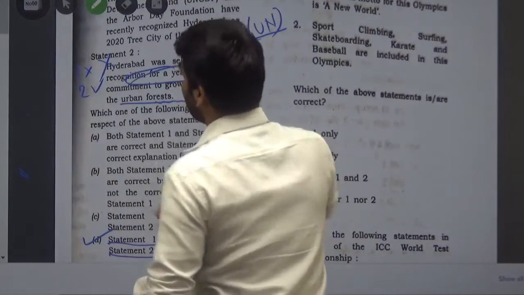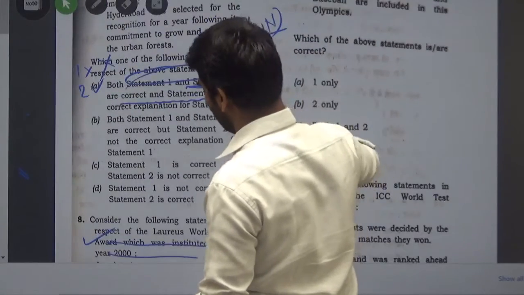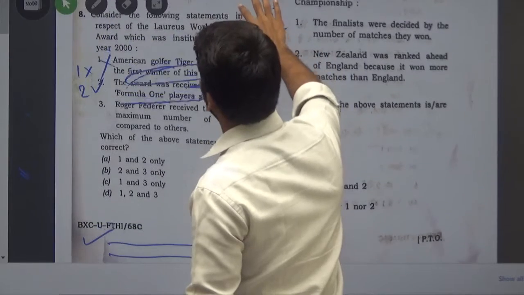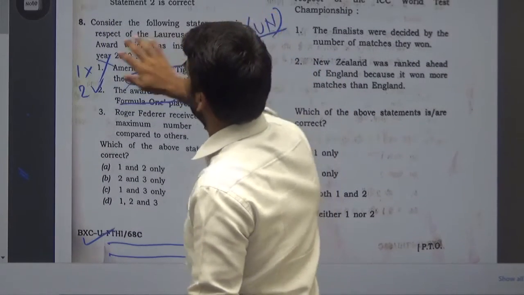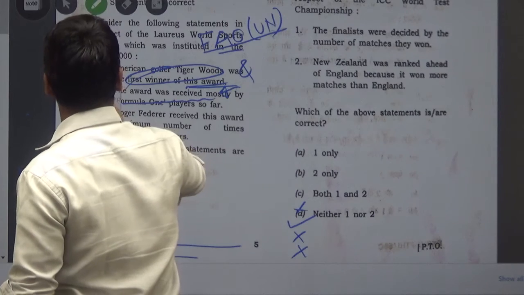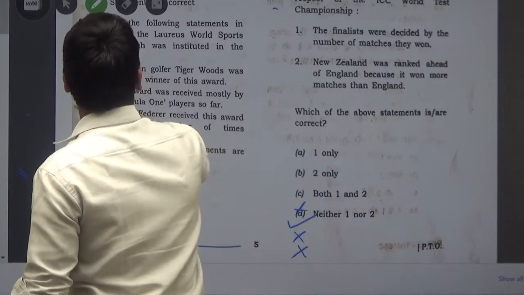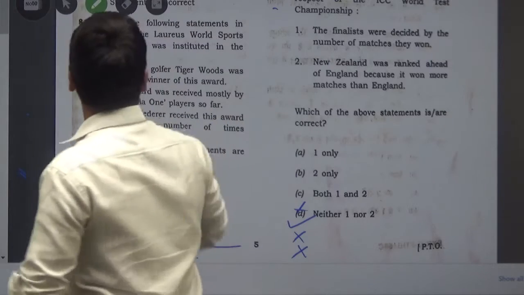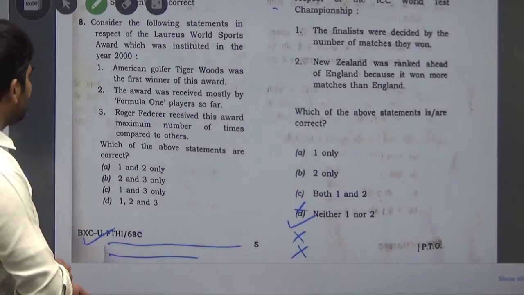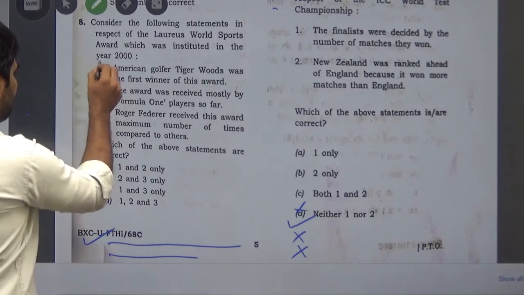The next question we can see is question number 8. Consider the following statements in respect of the Laureus World Sports Award which was instituted in the year 2000.